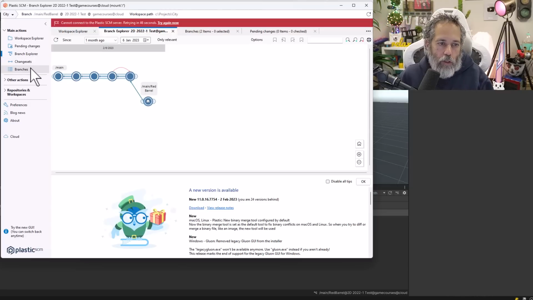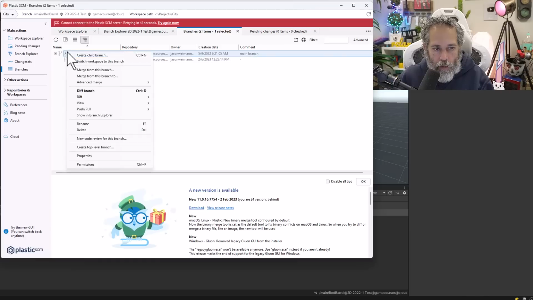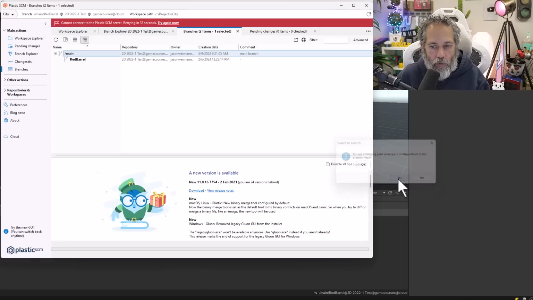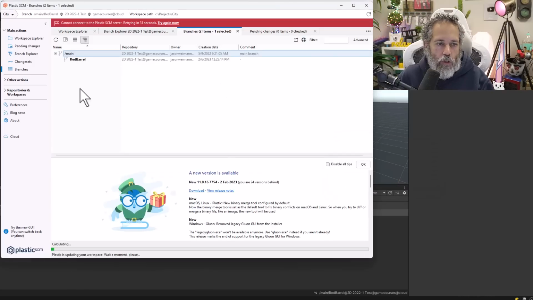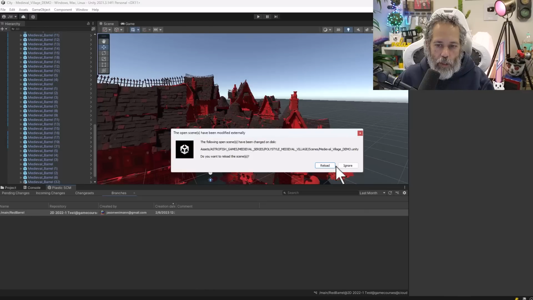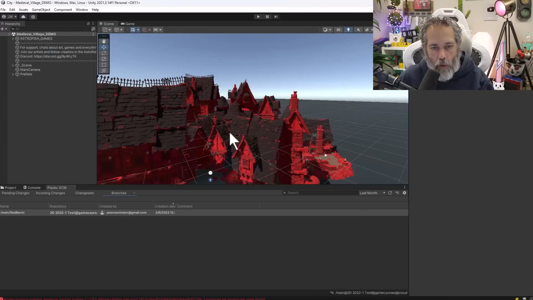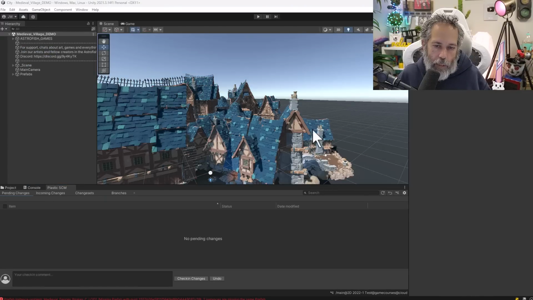What I can do is go back to branches, right click on this main branch, and then hit switch workspace to this branch. What that'll do is switch your current workspace, which is your current project folder, over to be on that main branch. So if I hit that button, you'll see that as soon as I do, my level is going to change. Let's see, it's going to reload. And once it's done, you see that the red is gone.